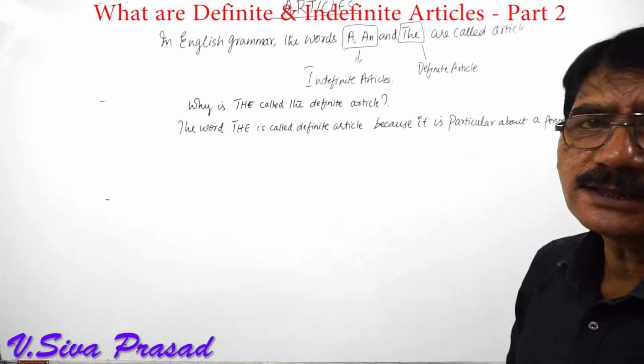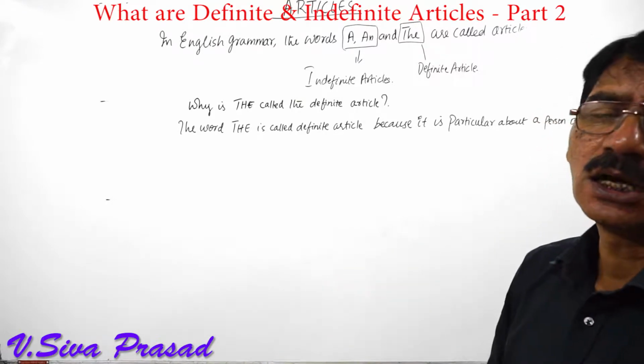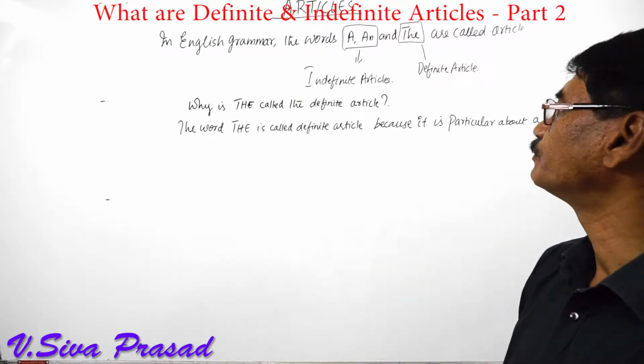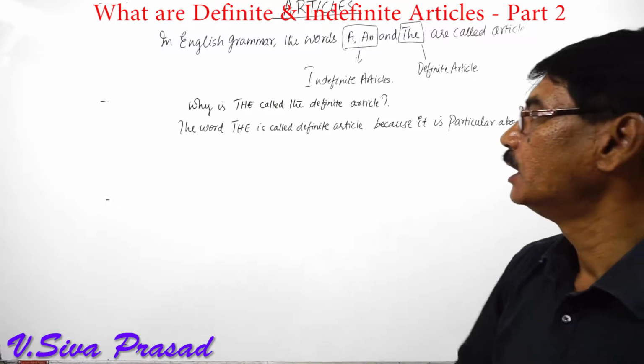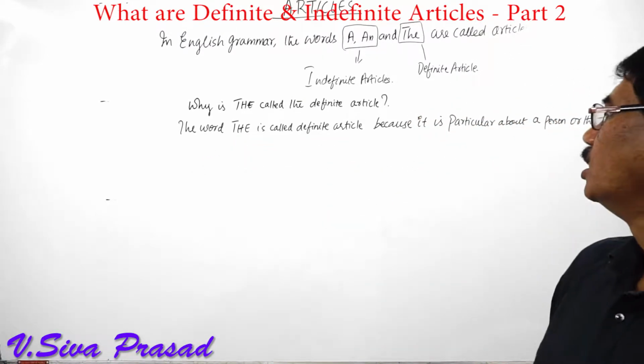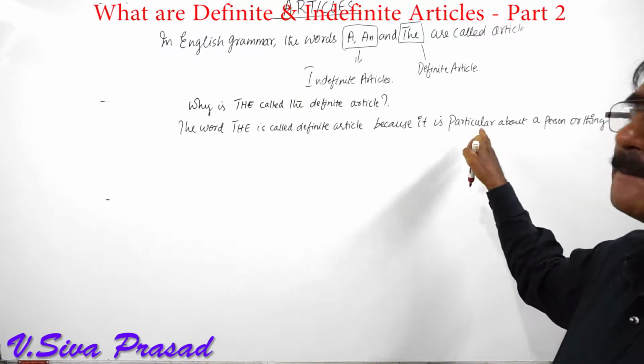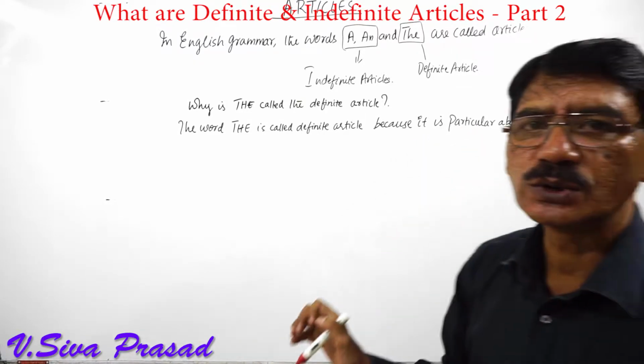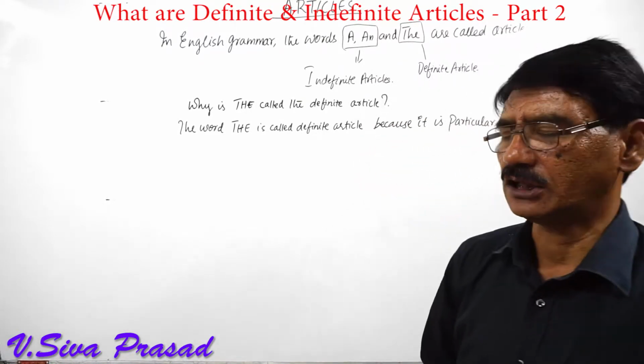So, why is the word the called a definite article? The word the is called the definite article because it is particular about a person or thing.